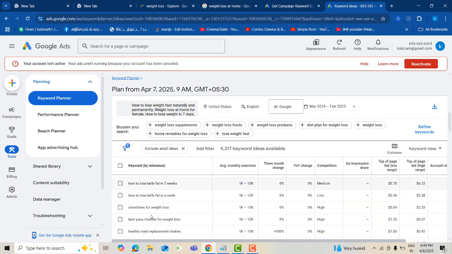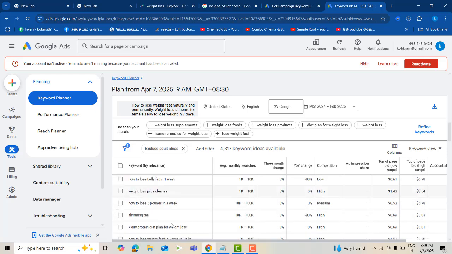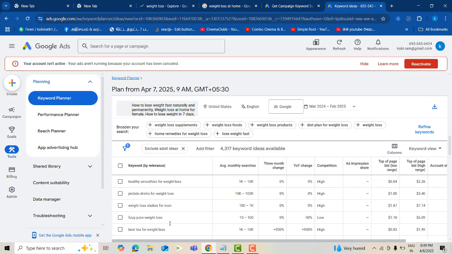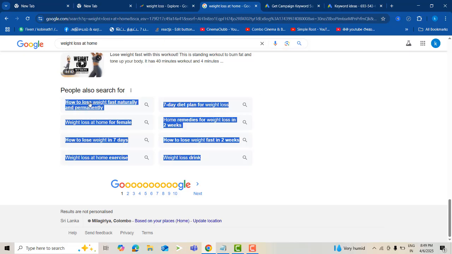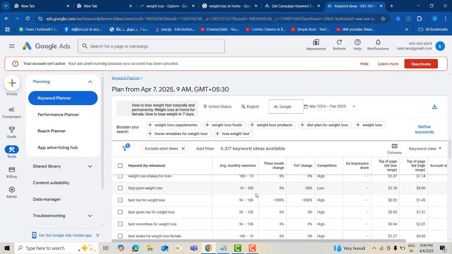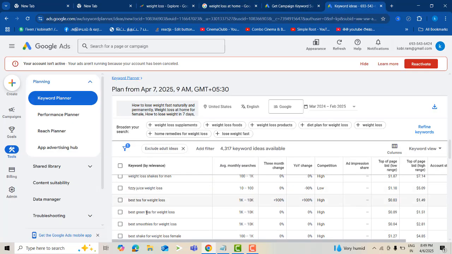When I am writing my blog, I usually put in these long tail keywords to rank my websites. It is a simple way. You go to Google and type how the search engine works, and see what people are searching. Then you put those searches into the Google keyword planner, and you will get the monthly search average for this kind of search.